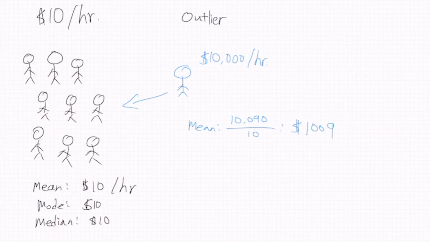Okay? So is it fair to say this group of people, their average wage is $1,009 per hour? Well, it's not so fair, right? Because 9 people who make $10 an hour, they don't even come close to $1,000 per hour. They wish, right?